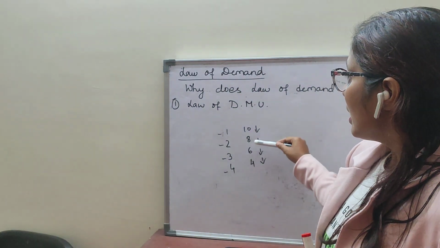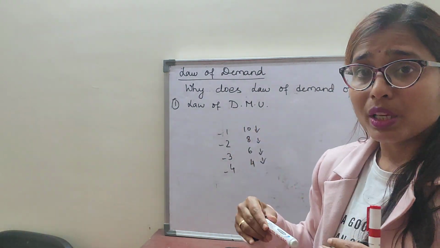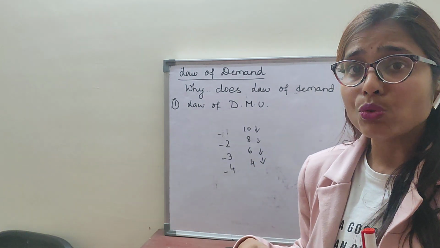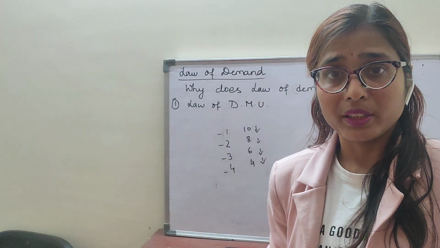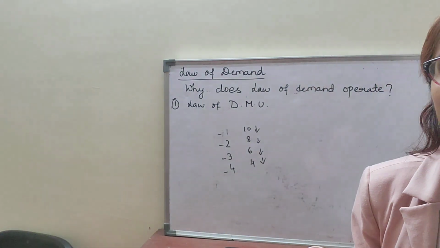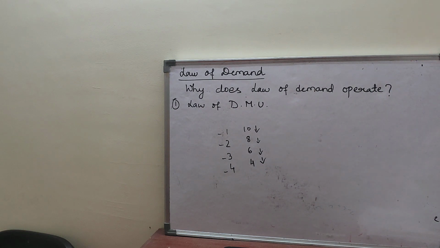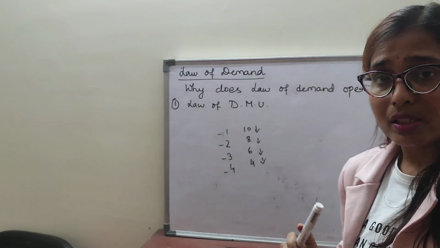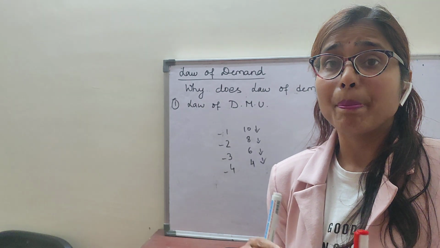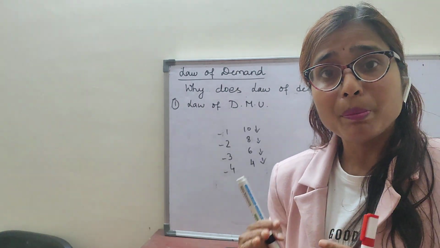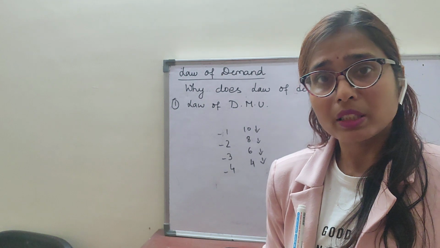But when his utility is reducing from every unit he is consuming, he is paying less for it. When will he pay more? He will pay more only when he is getting it at a lower price. So the consumer will buy more units of the commodity only when the price falls. Clear? Here the law of demand operates, where demand will be more only when the price is lower. Clear?